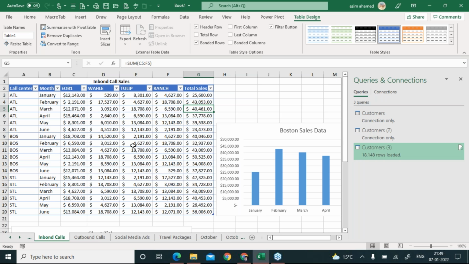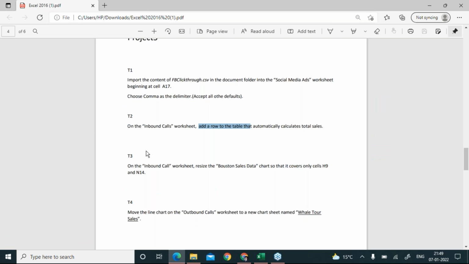So select any cell of this table, come to Table Design and simply click on Total Row, and you can see there is a new total row added in your table and it brings the total of the cells. So this is the answer to that question. Clear? Now I'm coming to the next query and let's see what it is.